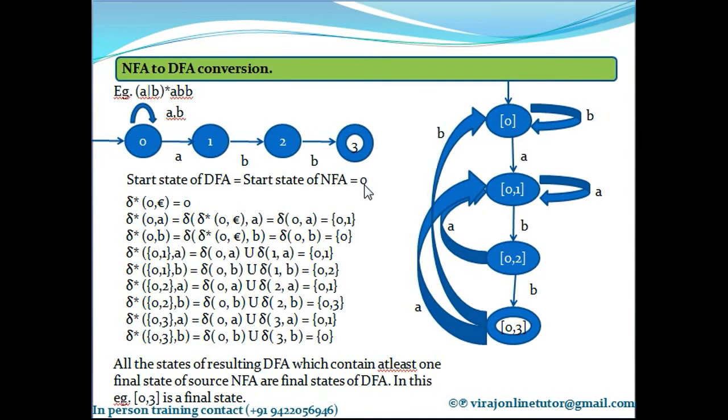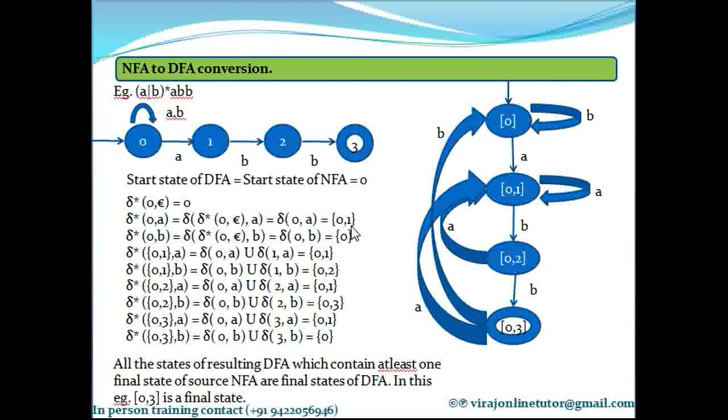I am supposed to calculate delta asterisk of that state on all the input symbols in my diagram. The input symbols are a and b. So while computing delta asterisk of 0 comma a and 0 comma b, did I find any new state? Yes, I found a new state, which is 0 comma 1.